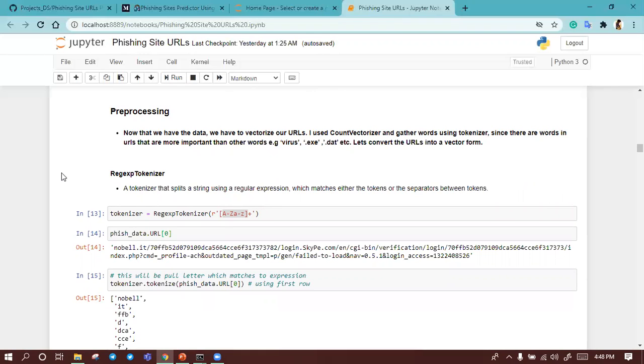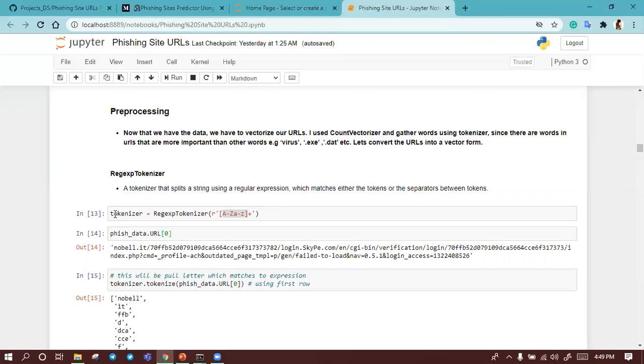So now that we have the data, we have to vectorize our URLs. I use count vectorizer and gather words using a tokenizer. Some words in URLs are more important than other words, like virus.exe, .dat, etc. Let's convert the URL into vector form.